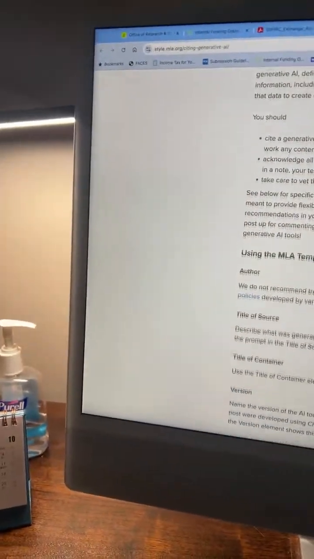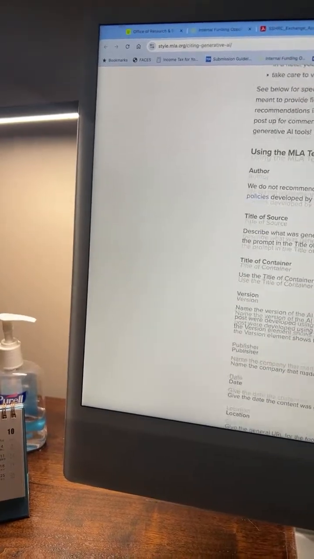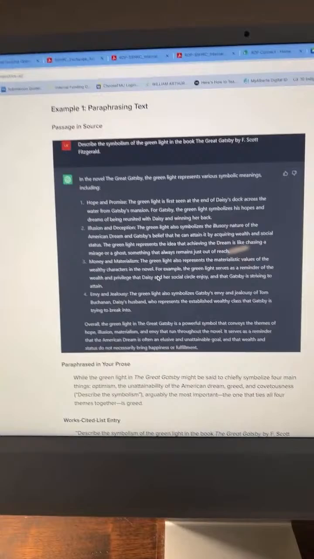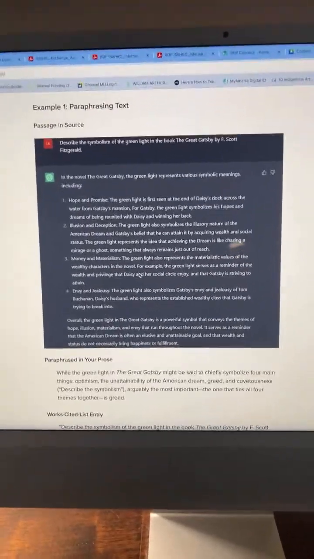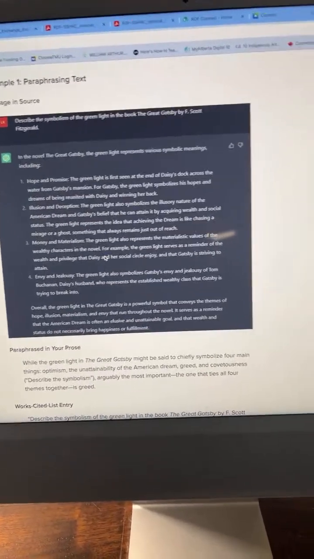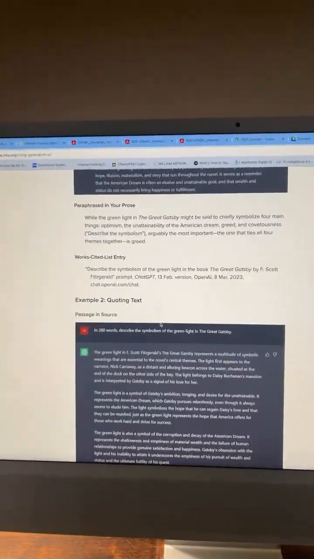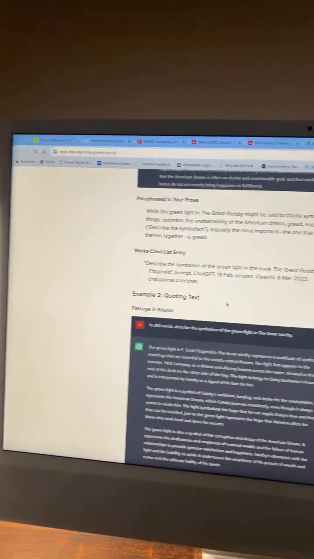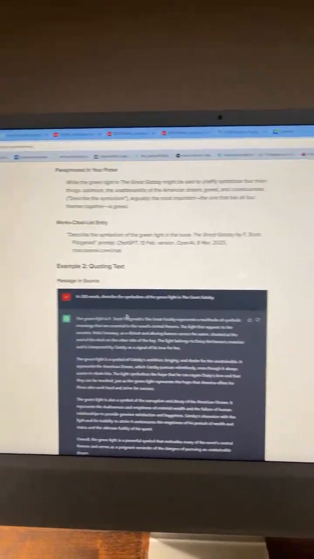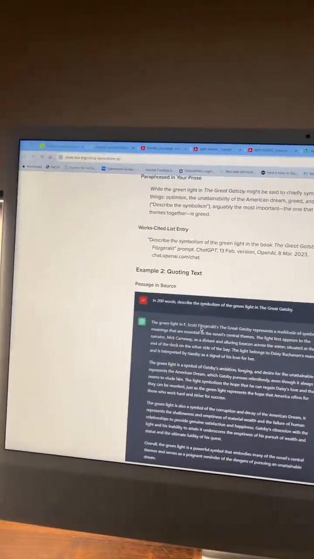And what you will see is that the examples are especially important in showing you exactly how to cite AI. So I'm not going to go through this line by line, but this is an important document for you to read and just look at the examples and how this page describes how to cite AI.